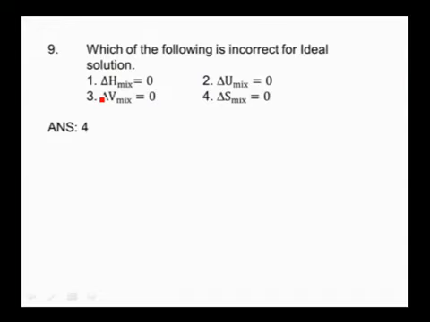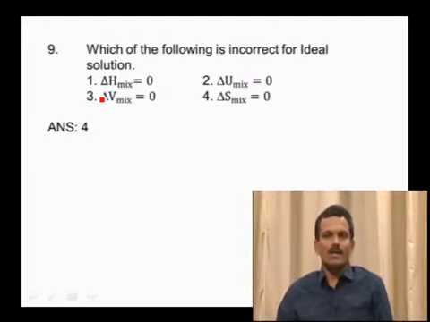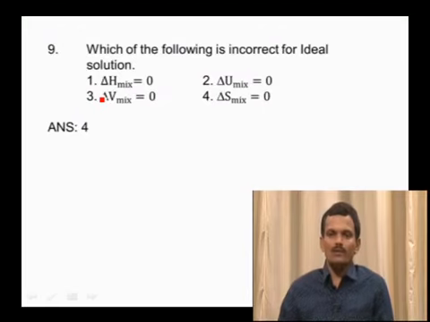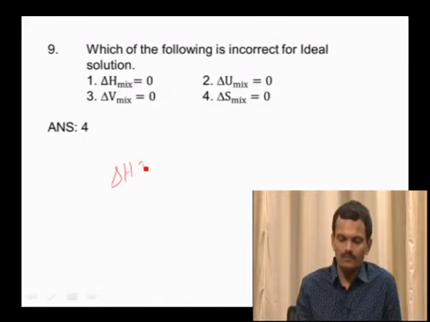Come to the next one. Which of the following is incorrect for ideal solution? The given options are delta H mixture is equal to 0, delta U mixture is equal to 0, delta V mixture is equal to 0, delta S mixture is equal to 0. See, in case of ideal solutions, we know that delta H mixture is equal to 0.